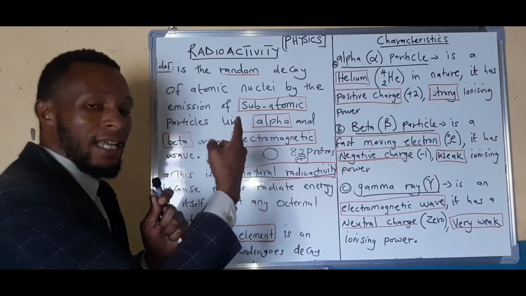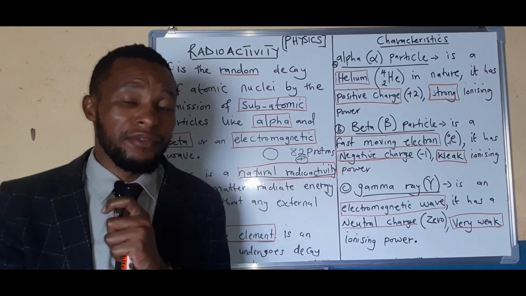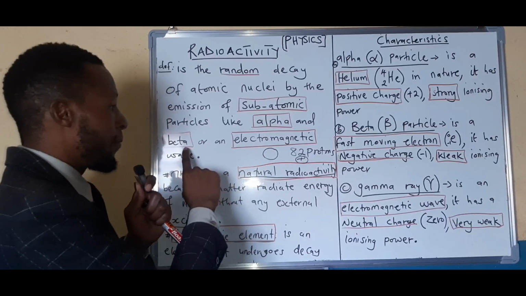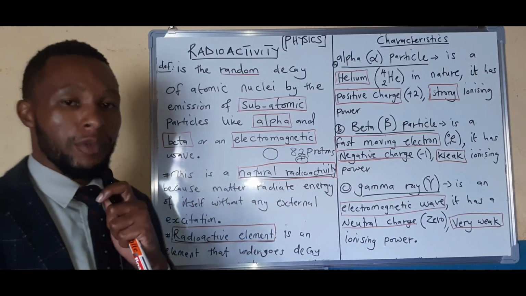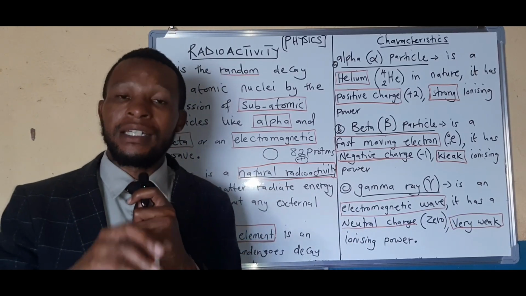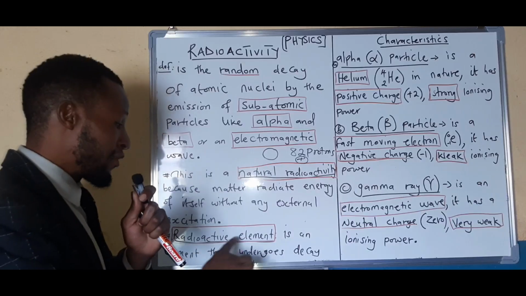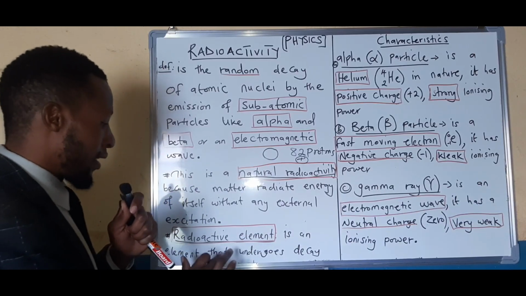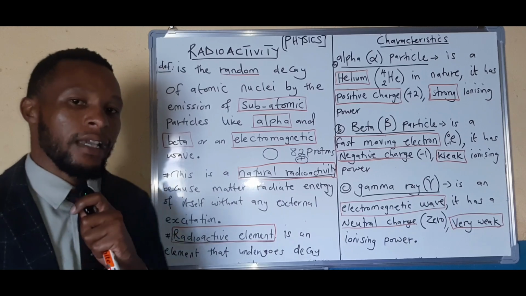An element that is able to undergo radioactivity, or an element which is able to give out alpha, beta, or electromagnetic wave, that element is called a radioactive element. And that is why we're saying this is an element that undergoes decay.